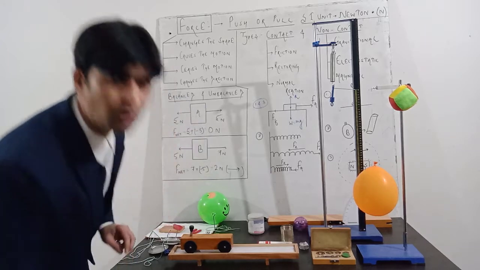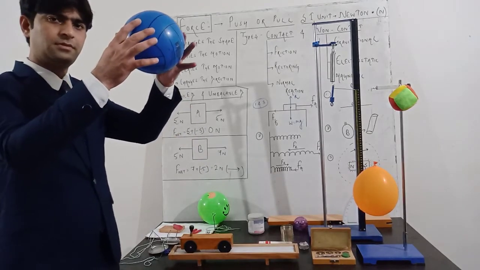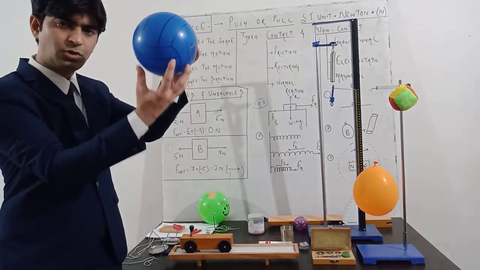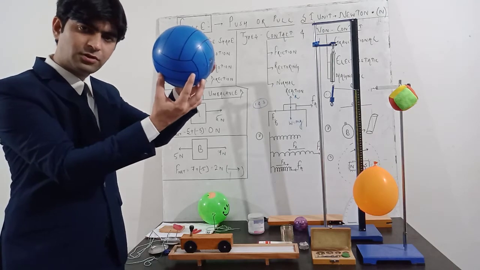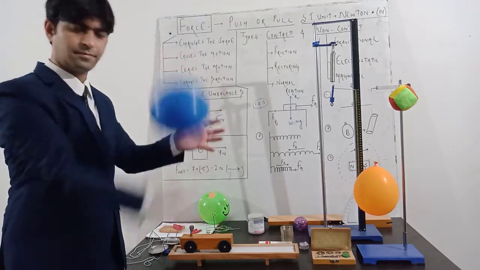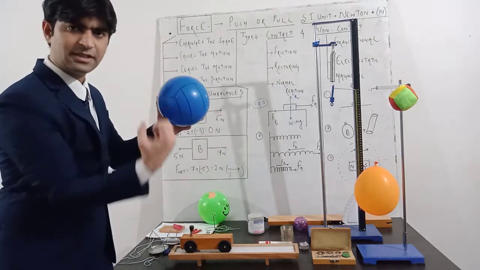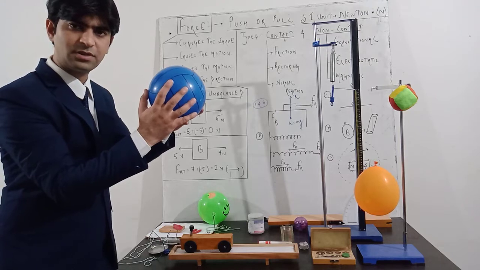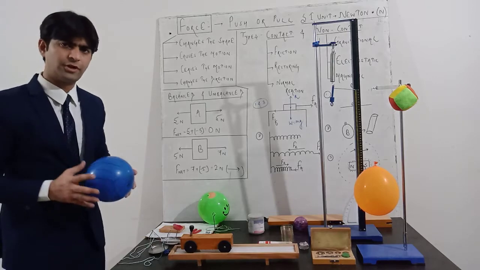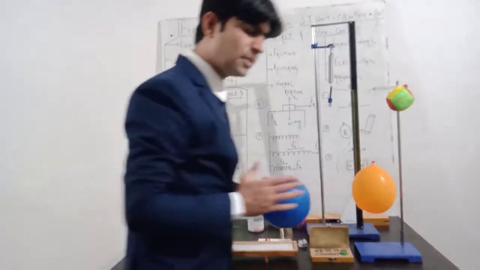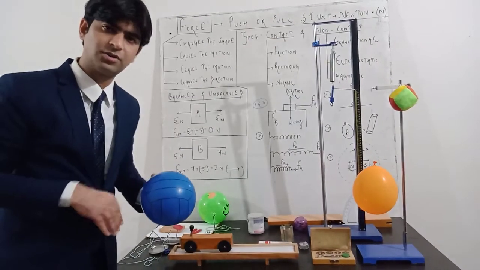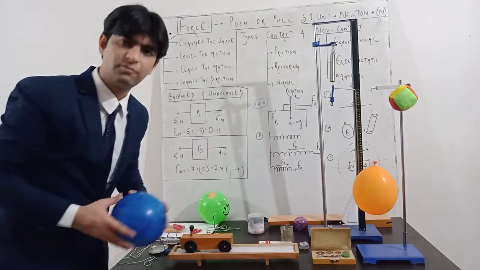Suppose I take this blue ball and release it freely, due to gravitational force it will go down, and the motion of this ball will be caused by the gravitational force. So the gravitational force is pulling this ball and is responsible for causing the motion of a body. If you have to walk also, if you have to run also, you have to apply a certain amount of force towards the earth, towards the ground, then only you will be able to move forward.